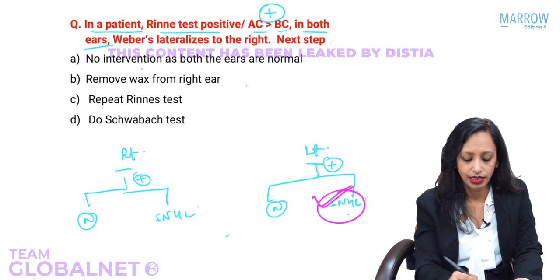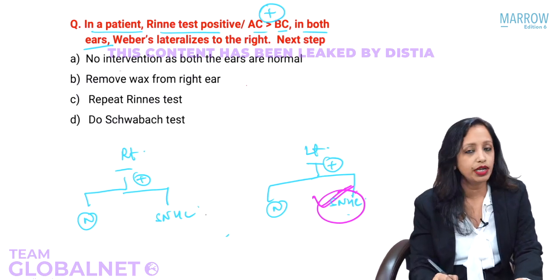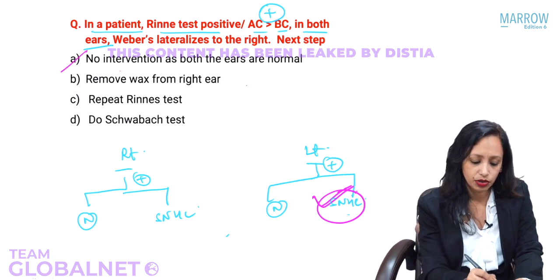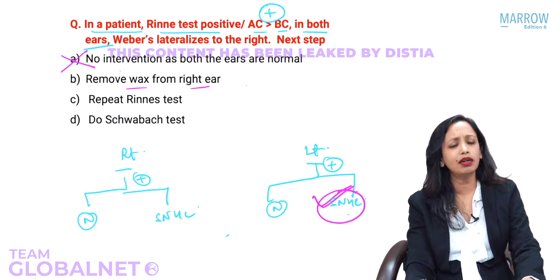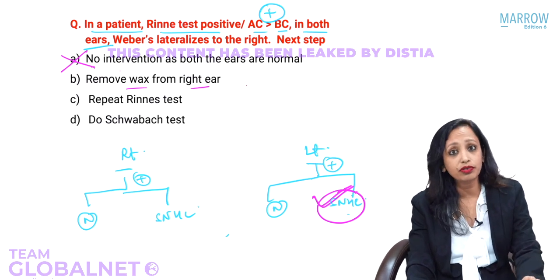The choices are saying that no intervention is required as both the ears are normal. No, if both the ears are normal, then Weber's will not lateralize. Next: remove wax from the right ear. So this is incorrect. Where did wax come from? You know why wax is given here?